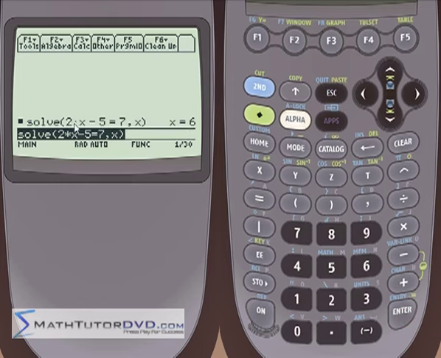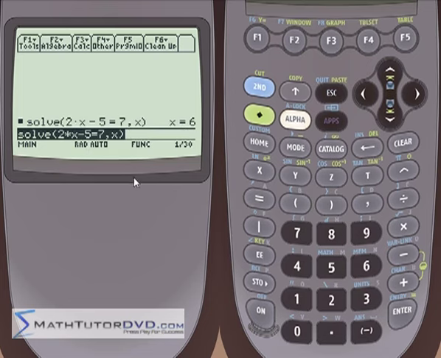Now this is just a single linear equation with just x to the power of 1, so there's only going to be one solution, and that's why it returns the one solution here. You can see 2 times 6 is 12, minus 5 would give you 7, so it does satisfy that.